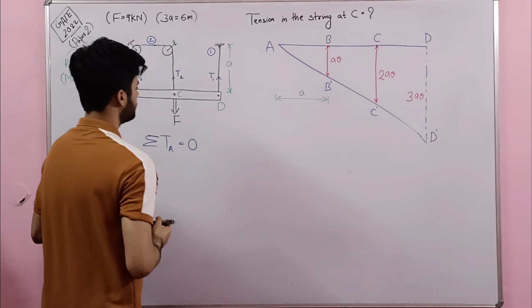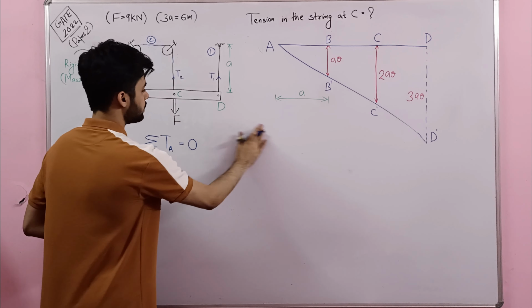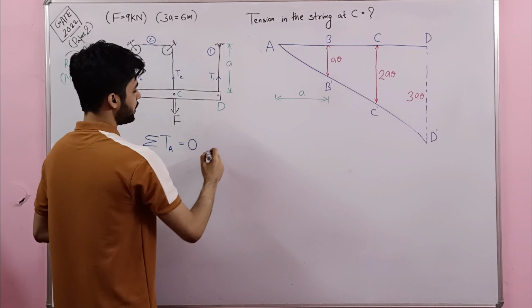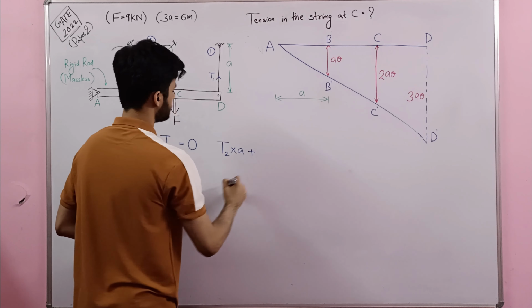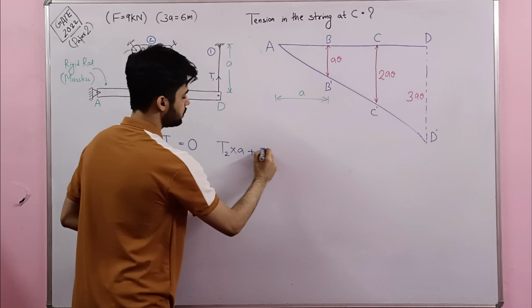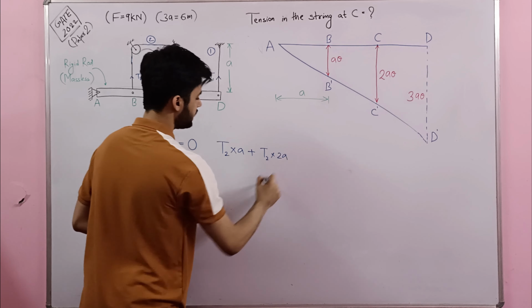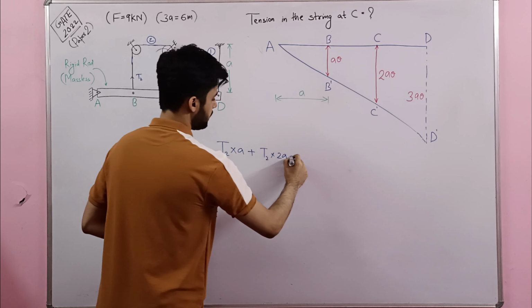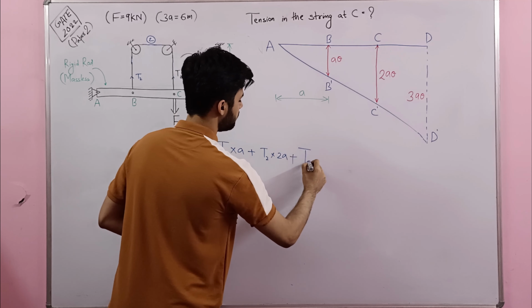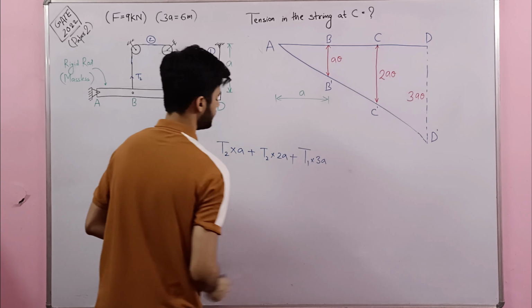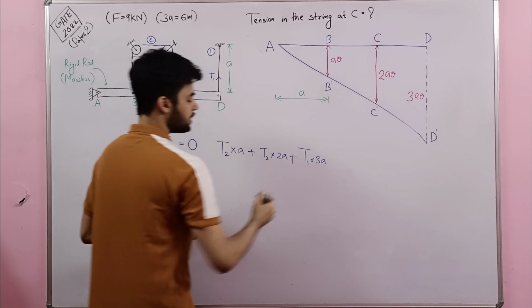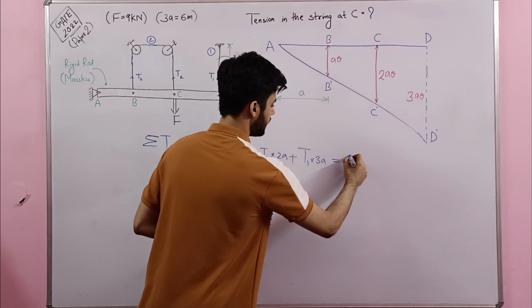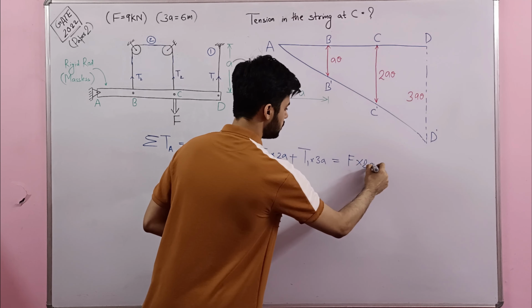So let us write this. Now I am writing the torque about point A. T2 into A, plus T2 into 2A since the distance is double, plus the same for T1: T1 into the distance, which will be 3 times A, right? So this is the counterclockwise torque, and this torque will be balanced by F into 2A, right?